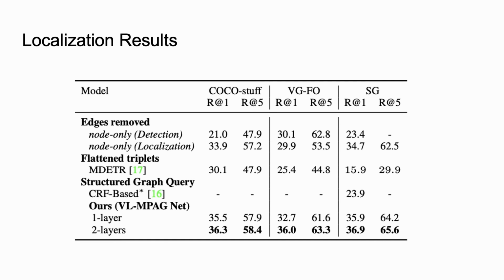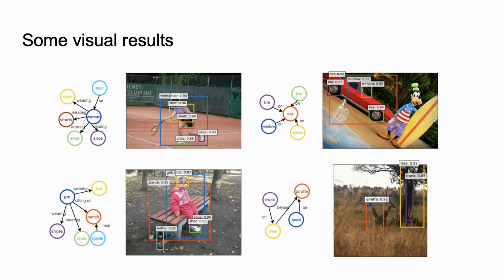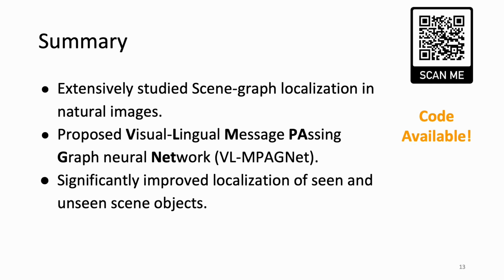Our method gives state-of-the-art results on many publicly available benchmarks such as CocoStuff, VGFO, and SG. Similarly, the localization of the unseen objects is also improved significantly. And these are some of the visual results. To conclude, we extensively studied the problem of scene graph localization in natural images and proposed a localization framework with three-step message passing. The proposed framework significantly improved localization of both seen and unseen object categories.